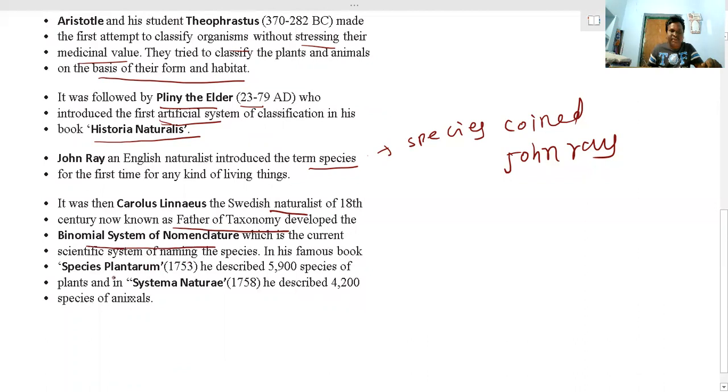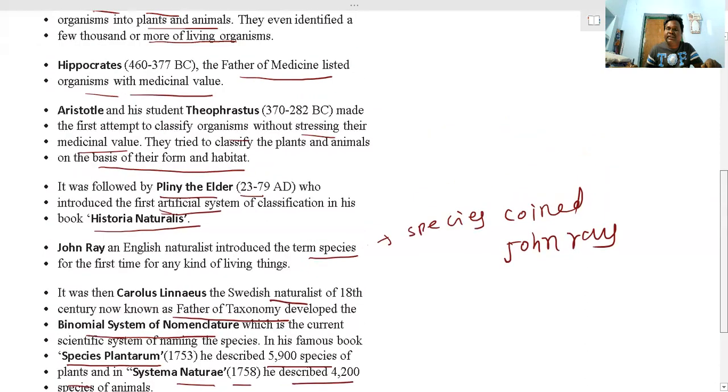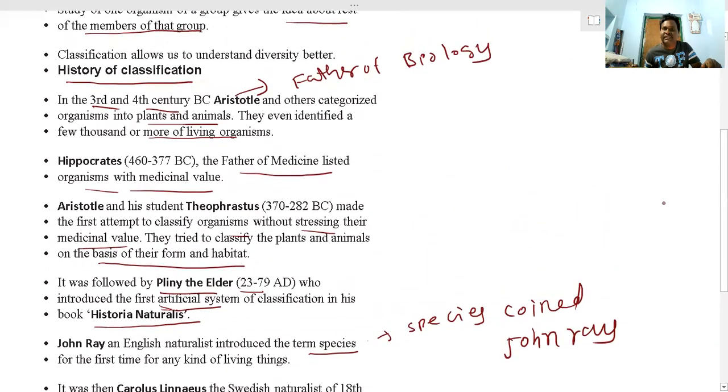In his famous books, Species Plantarum in 1753 described 5,900 species of plants, and Systema Naturae in 1758 described 4,200 species of animals. So they made major efforts to classify all these organisms. By their efforts, right now we have described 1.7 to 1.8 million organisms. Thank you very much, and we'll continue in the next class.